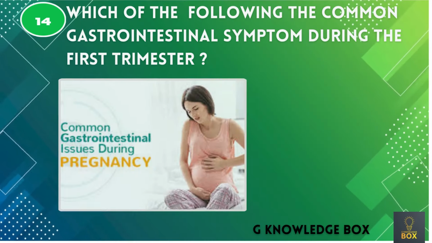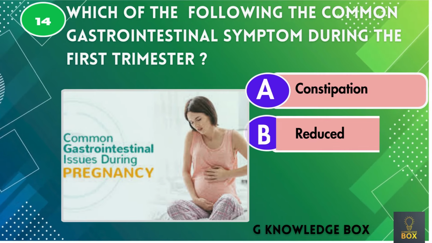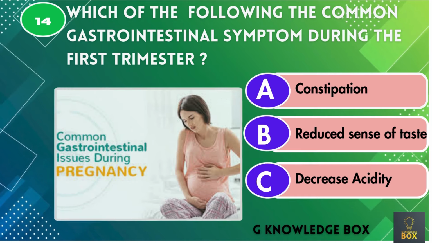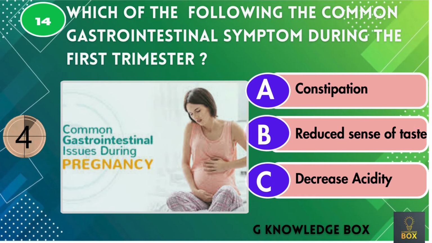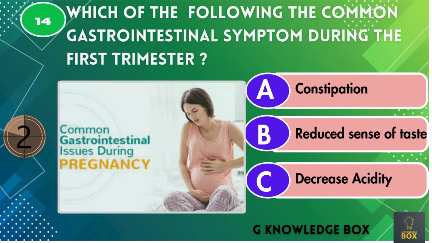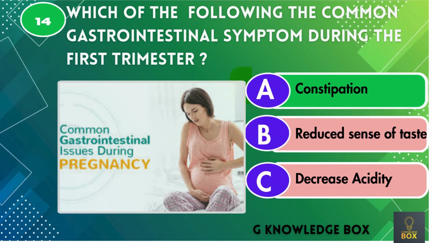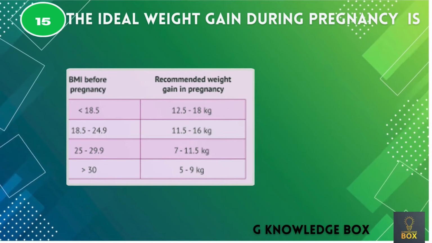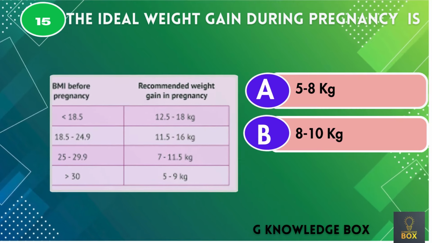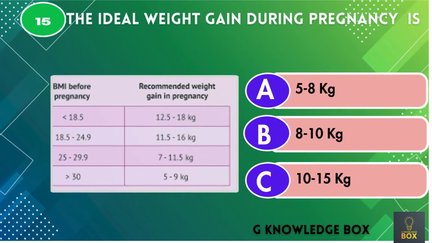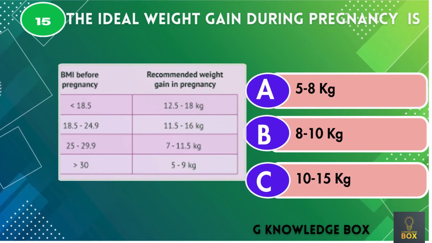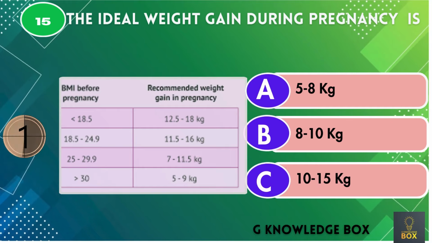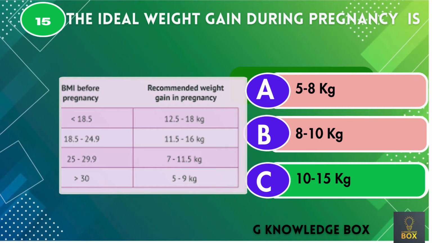Which of the following is a common gastrointestinal symptom during the first trimester? Correct answer is constipation. The ideal weight gain during pregnancy is... correct answer is 10 to 15 kilograms.